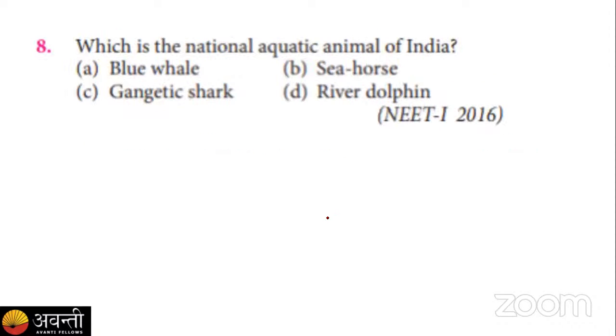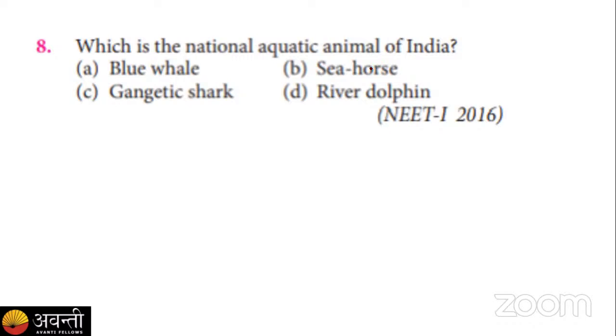The next question is: which is the national aquatic animal of India? Option A, blue whale; option B, seahorse; option C, gangetic shark; and option D, river dolphin. This is a very common and easy answer. You have to give it as early as possible, so I'm launching the poll only for 15 seconds.